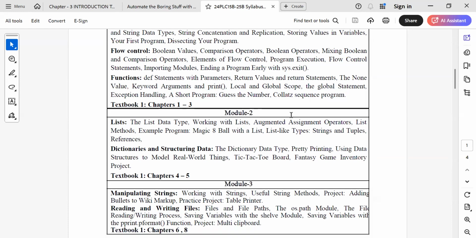Today's agenda is to do module 2 and in that, list. So before beginning with list, we should know about containers. Container is a very important part of Python.